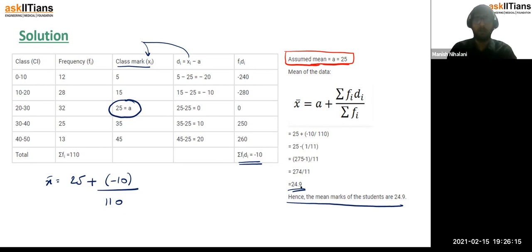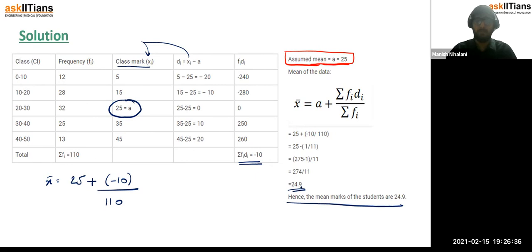So that was fine, but this will not work in every sum, that your final answer will be so close, just a 0.1 difference between your assumed mean and your final answer. This might not happen every time. But this is one of the methods to calculate mean.